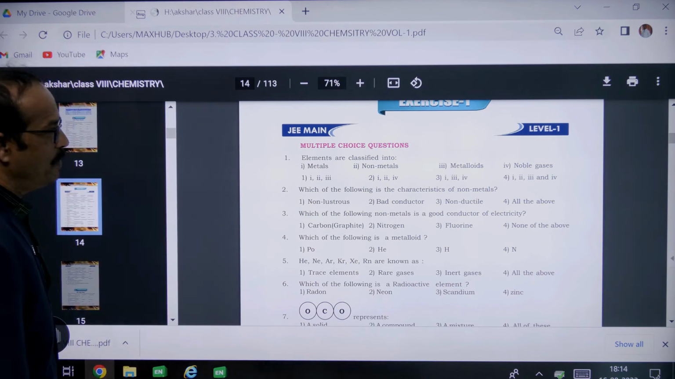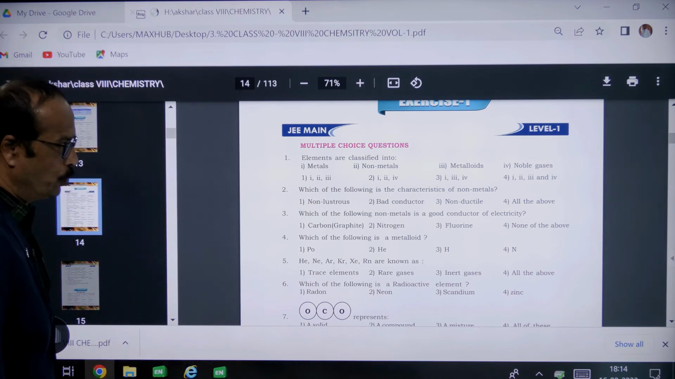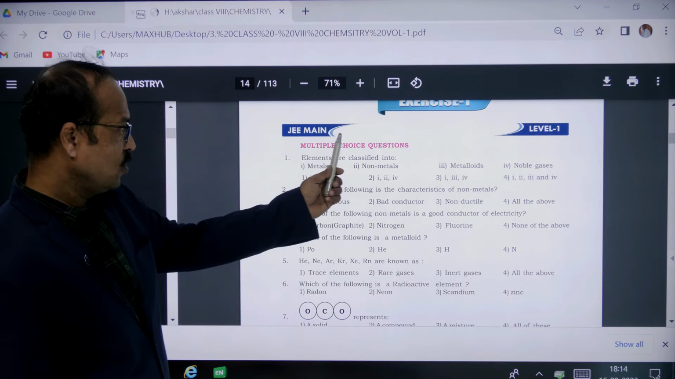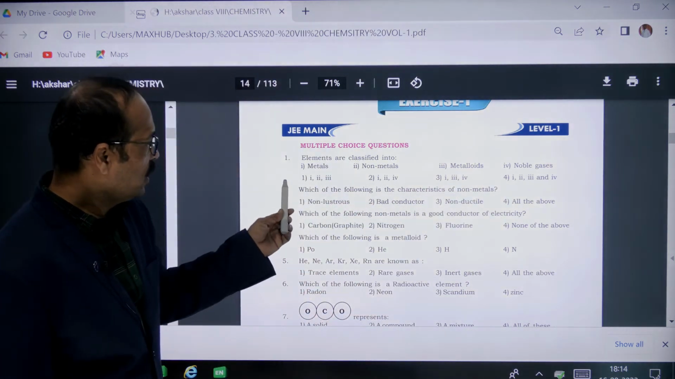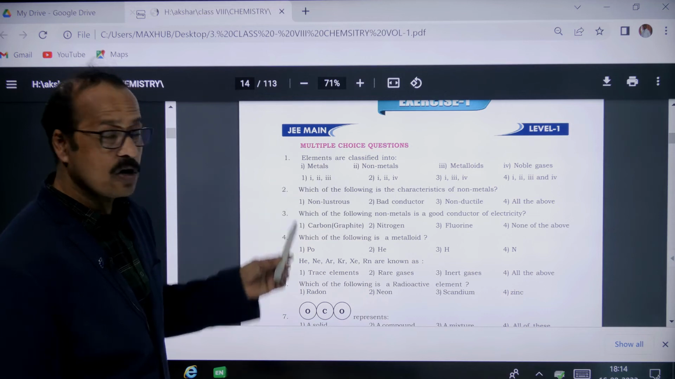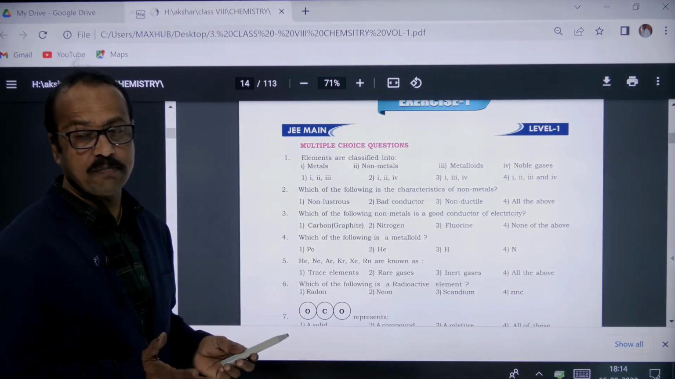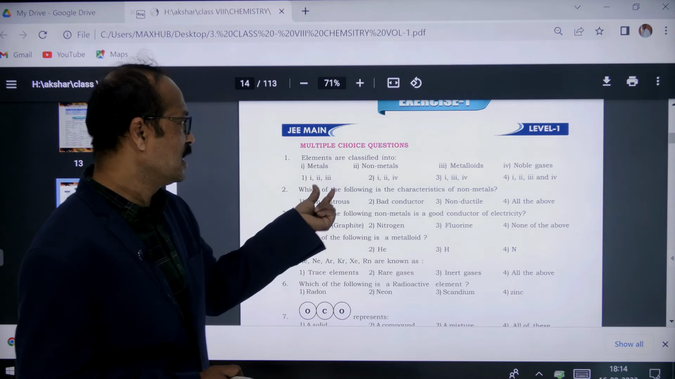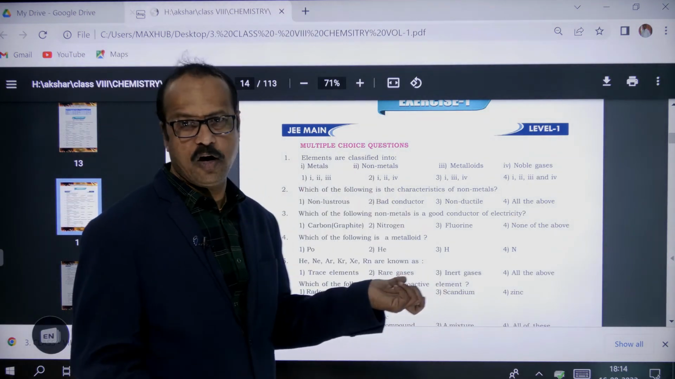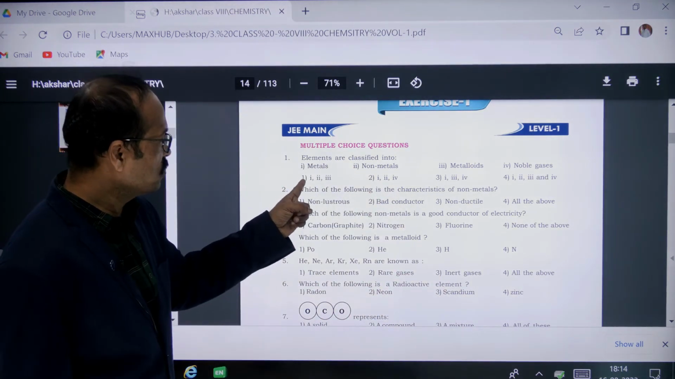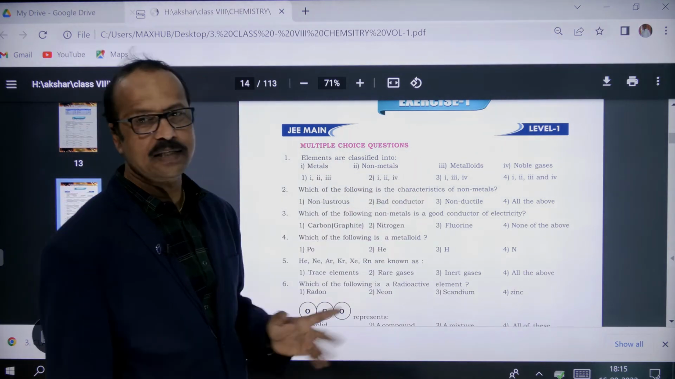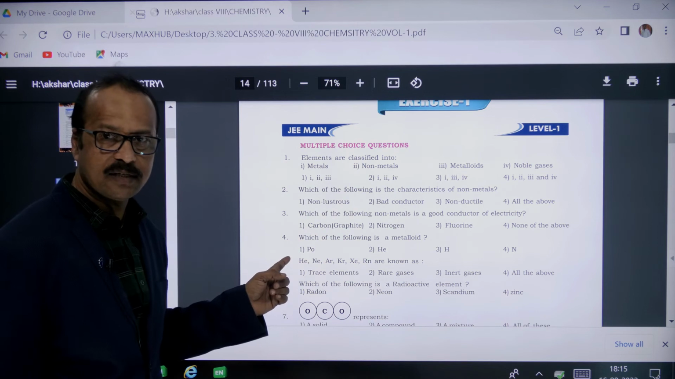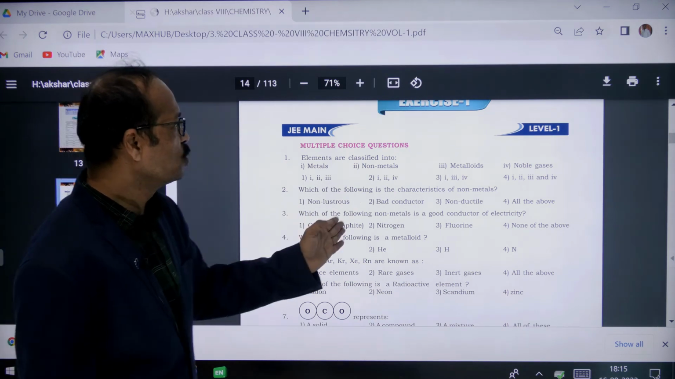So see now, elements are classified into metals, non-metals, metalloids, noble gases. Now, in this, which is correct? This is called multiple answer questions, not only one answer, so maybe 2 or more options are correct. In the first option, 1, 2, 3 means metals, non-metals, metalloids only is there. Noble gases is not there. Is this correct? No. Let's go to the second one.